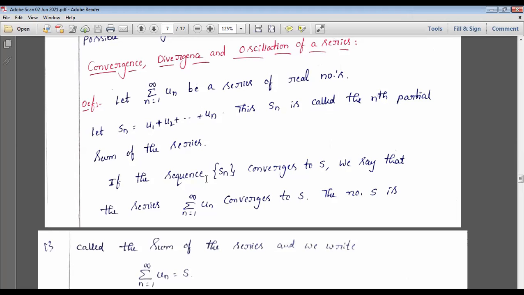If the sequence Sn converges to S, we say that the series converges to S. It means that the sequence Sn we chose, up to the nth term, if it converges, then we simply say that the entire infinite series converges.